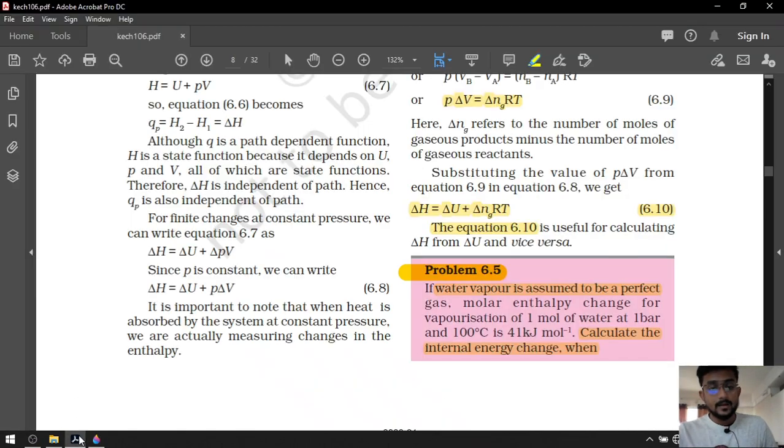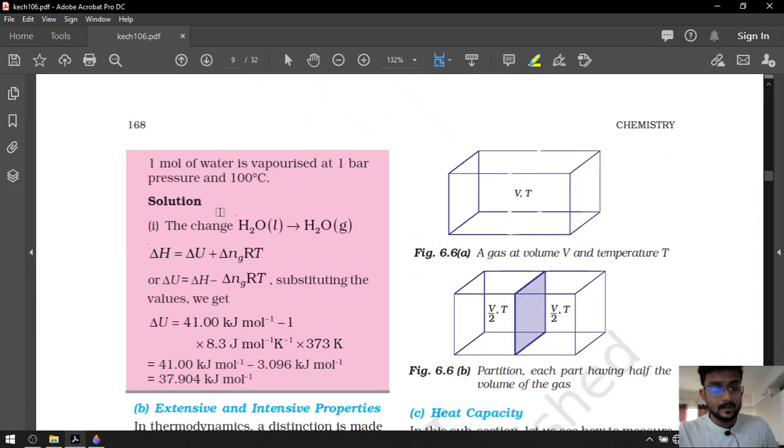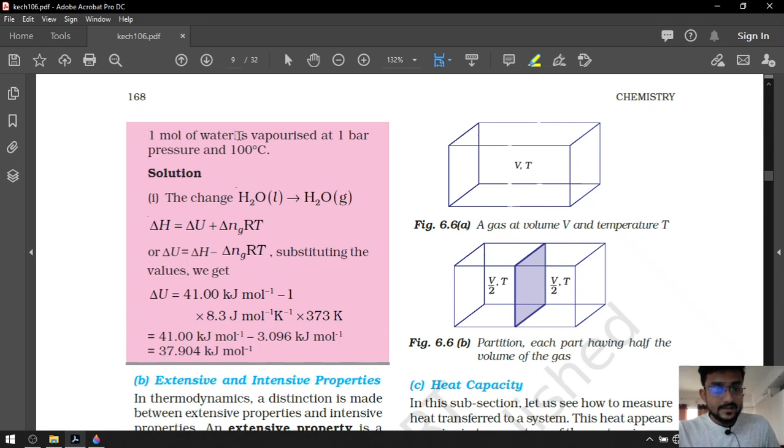Okay, look at this. 1 mole of water is vaporized, that's why the change will be H2O liquid converted to H2O gas. Okay, our formula is delta H is equal to delta U plus delta Ng RT. Put down the values.